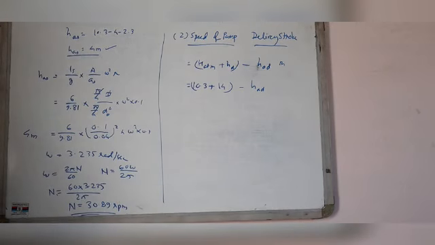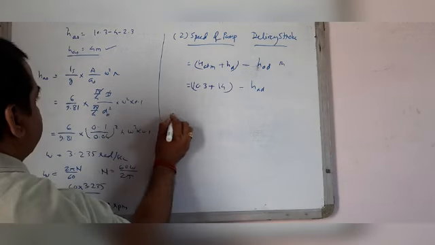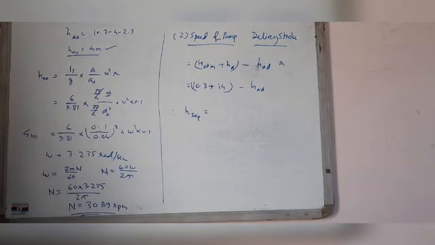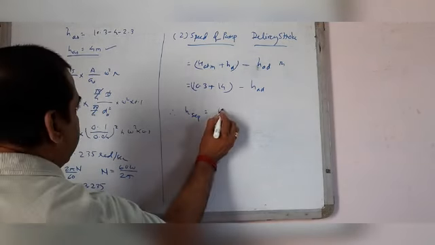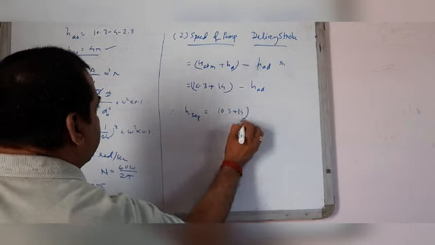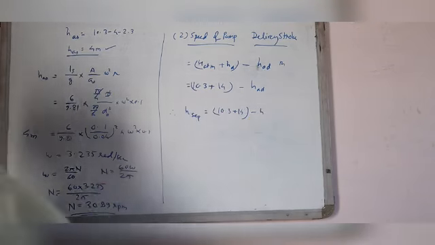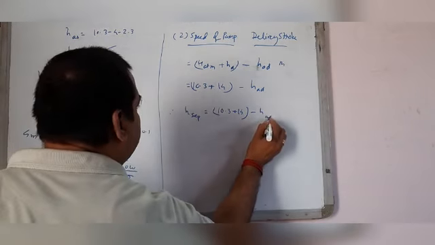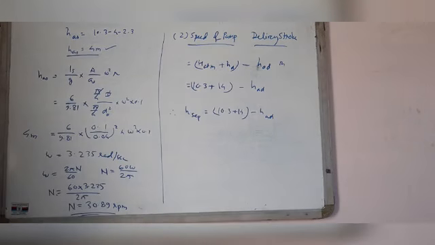If separation is to be avoided, this pressure should be equal to the separation pressure head. So H separation equals 10.3 plus 14 minus HAD, all equal to H separation.